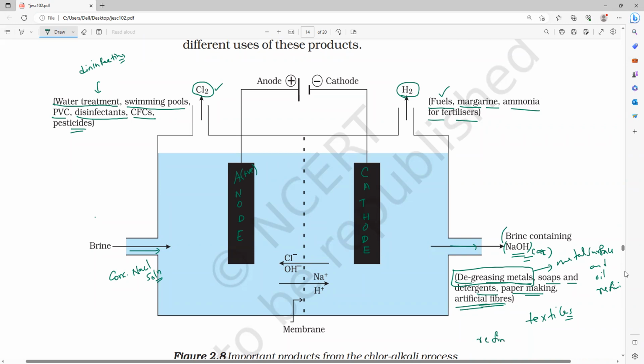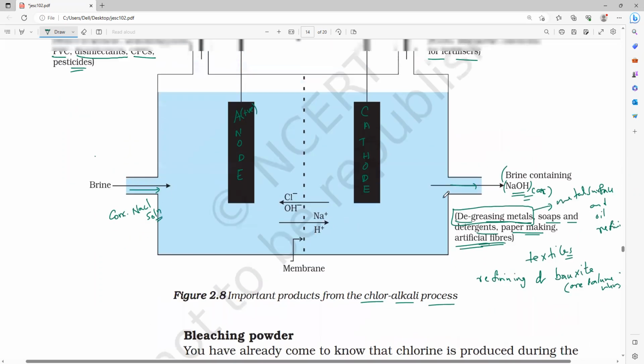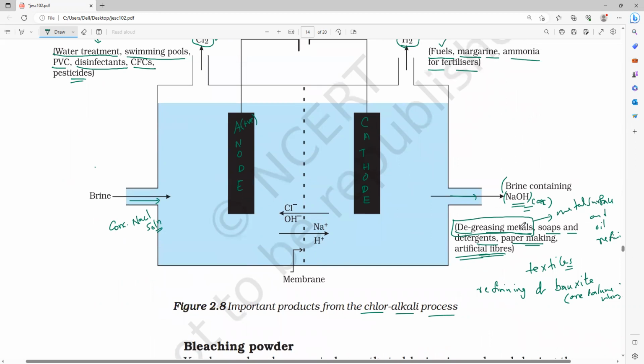In the next chapter we will study refining of bauxite ore. Bauxite is the ore of aluminium. Refining of bauxite by chemical separation uses this sodium hydroxide. So these many uses we have for sodium hydroxide.